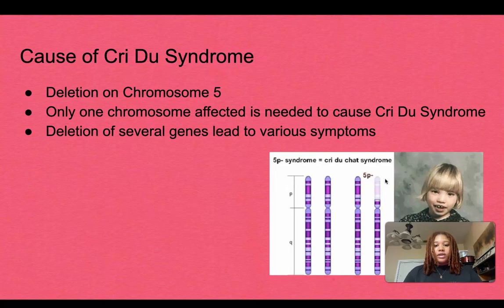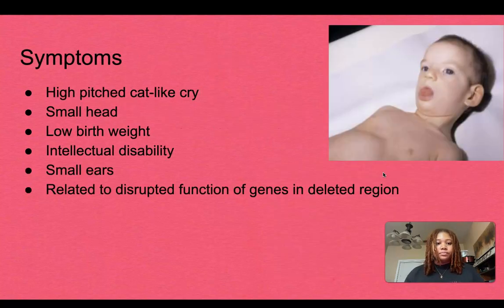Deletion of any part of this chromosome would lead to different variations. So if more of this chromosome was deleted, they would have more severe symptoms and the disease would just be more severe for them. Same goes as if it was only a little bit, they would be less affected by the syndrome, but they would still have the syndrome.